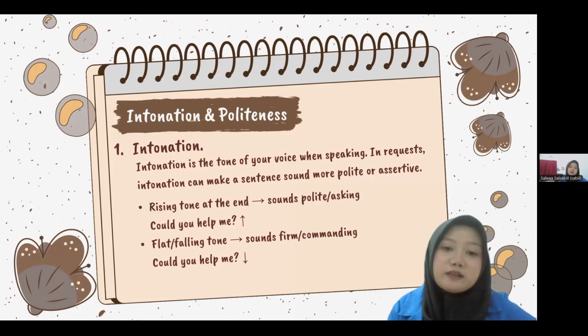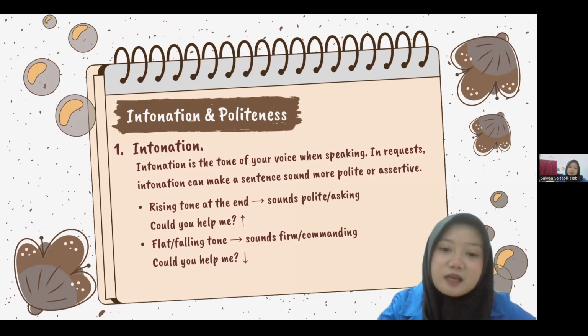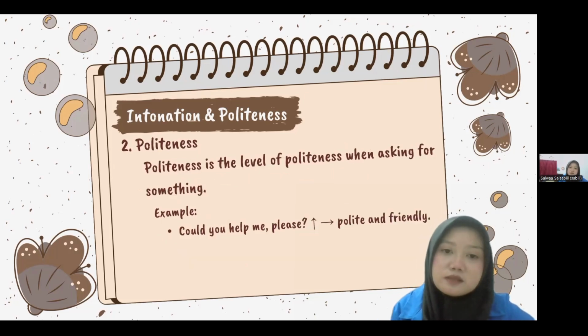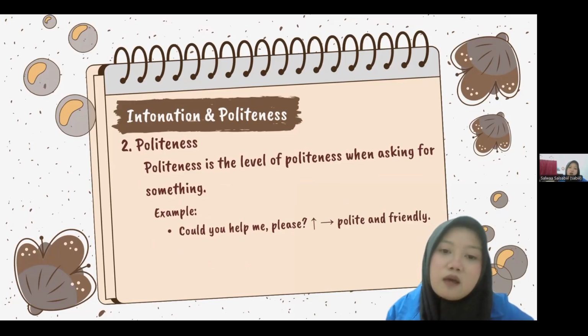And then a flat or falling tone sounds firm and commanding. Could you help me? Could you help me? And then politeness. Politeness is the level of politeness when asking for something. For example, could you help me please? It's polite and friendly.